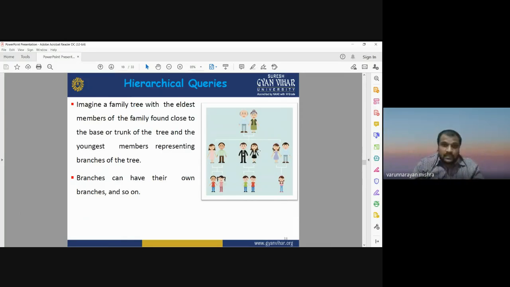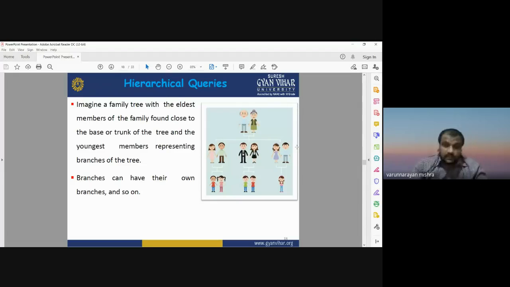In the same way, in hierarchical queries or hierarchical data, you can imagine a family tree with the eldest member of the family found close to the base or trunk of the tree. Okay, so a tree has a trunk, and it may have different branches, different leaves.